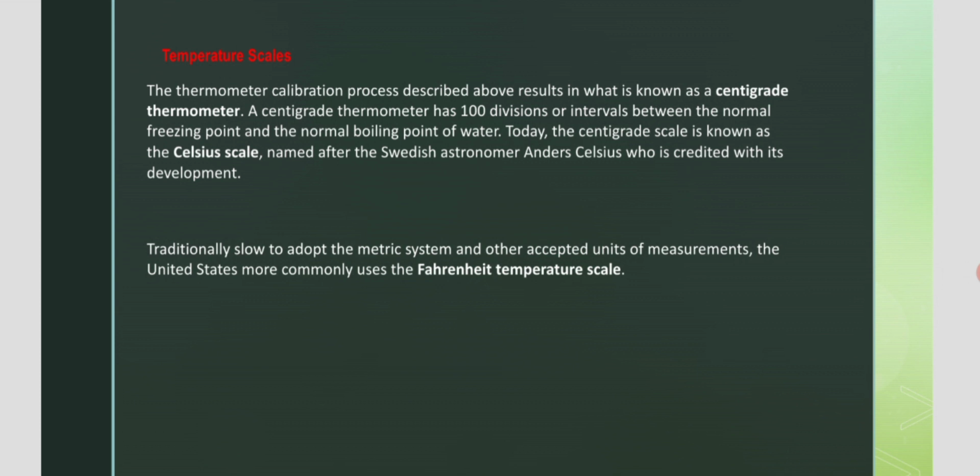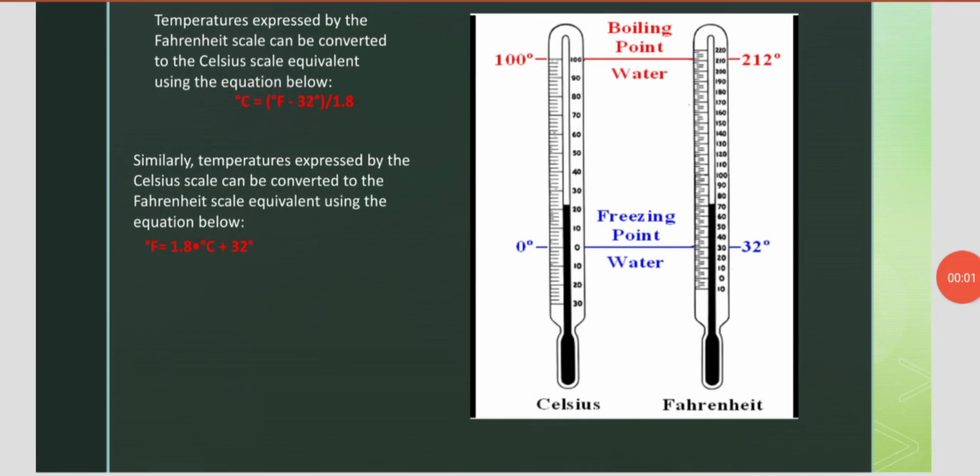In a Fahrenheit thermometer, the freezing point of water is 32 degree Fahrenheit and the boiling point of water is 212 degree Fahrenheit. And in a Celsius thermometer, the freezing point of water is 0 degree centigrade and the boiling point of water is 100 degree centigrade. In this picture, you can clearly see the freezing point and the boiling point on the Fahrenheit and centigrade scales.